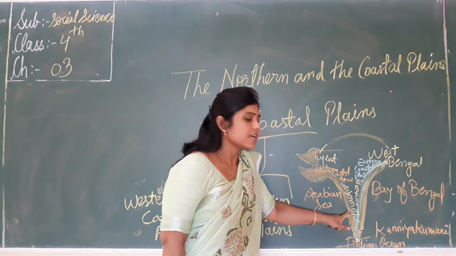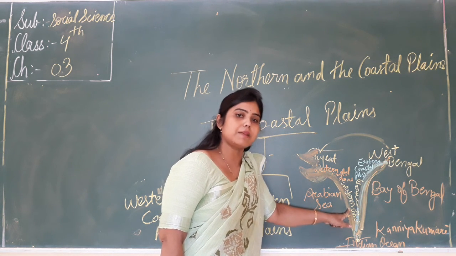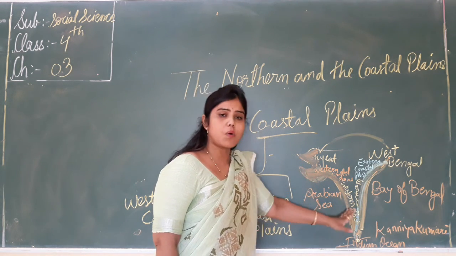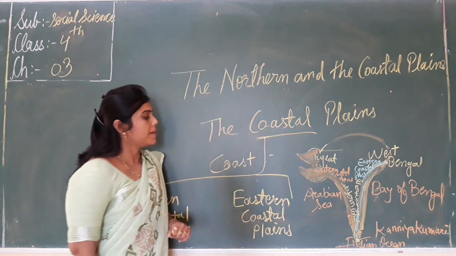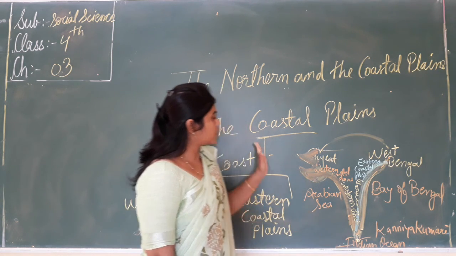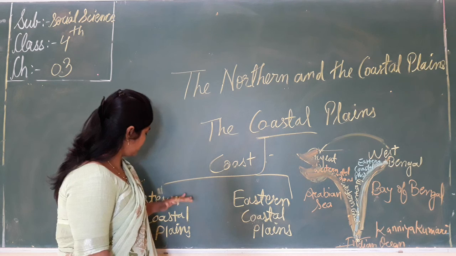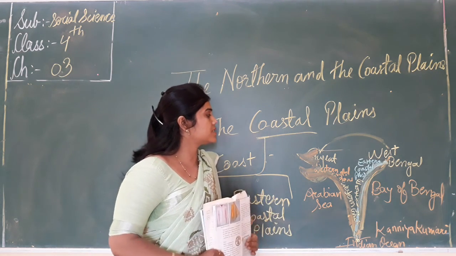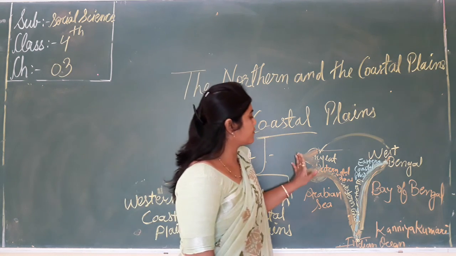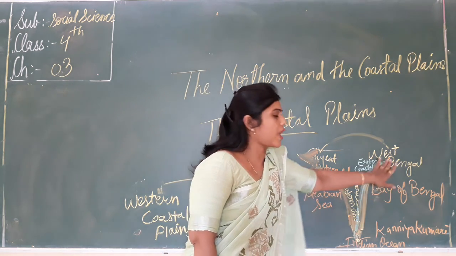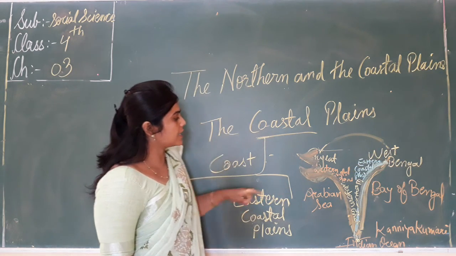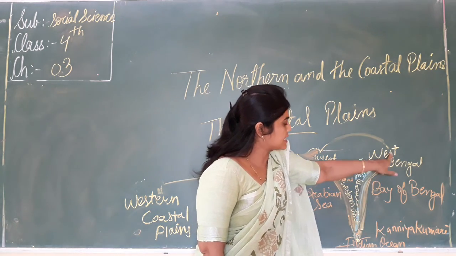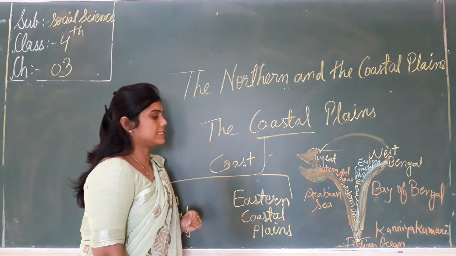What are the coastal plains? The plain that lies along the coast. The coastal plains are divided into two parts, the western coastal plains and the eastern coastal plains, and they stretch from Gujarat to West Bengal in the east.